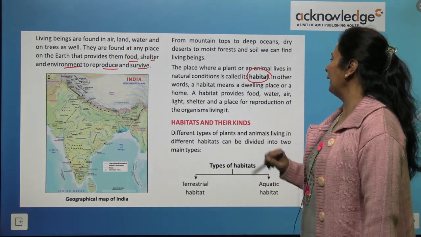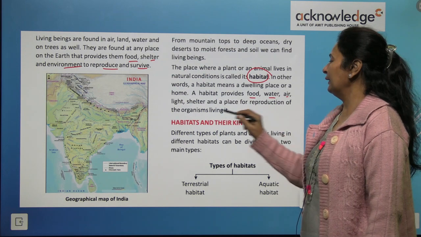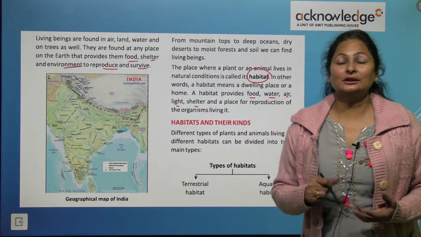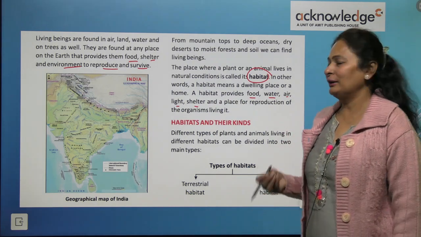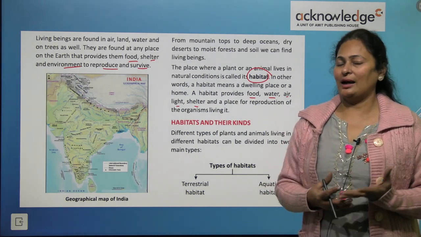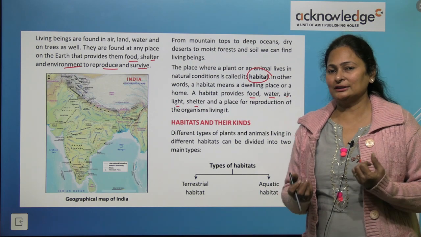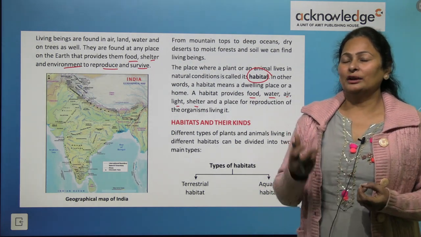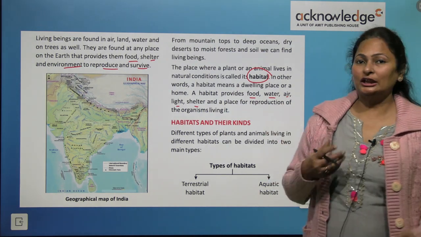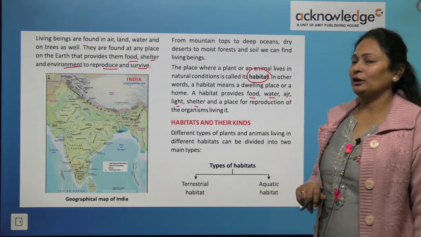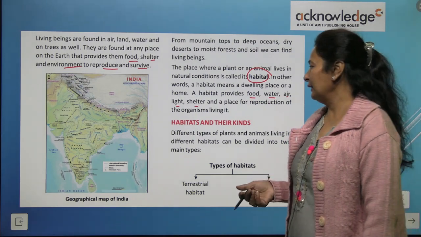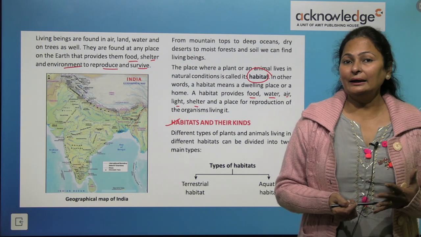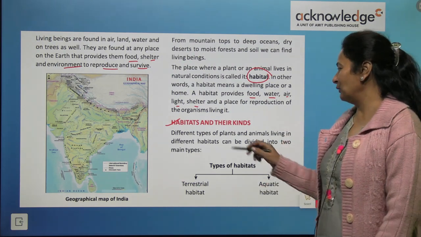A habitat provides food, water, air, light, shelter, and a place for reproduction of living organisms. So these are the characters of living organisms. They eat, they breathe, they move, they reproduce. They need shelter to stay in, and they need water to drink as well. So we will discuss the habitat and their kinds.